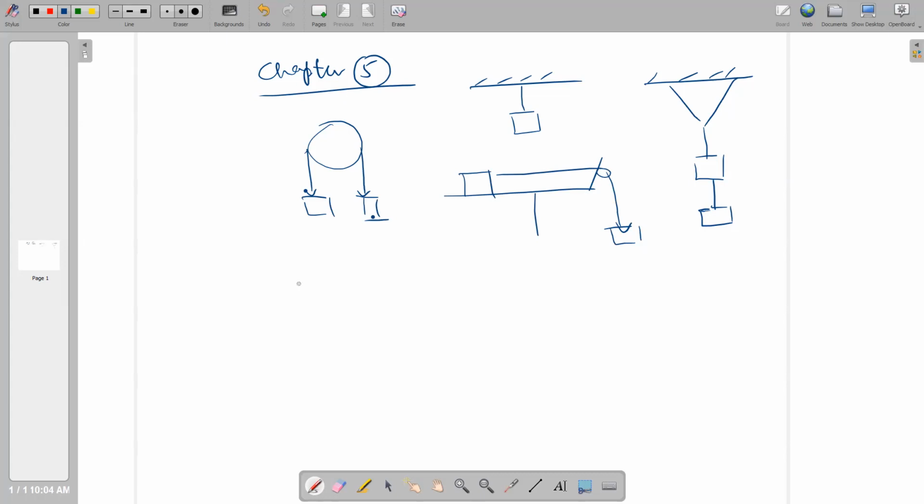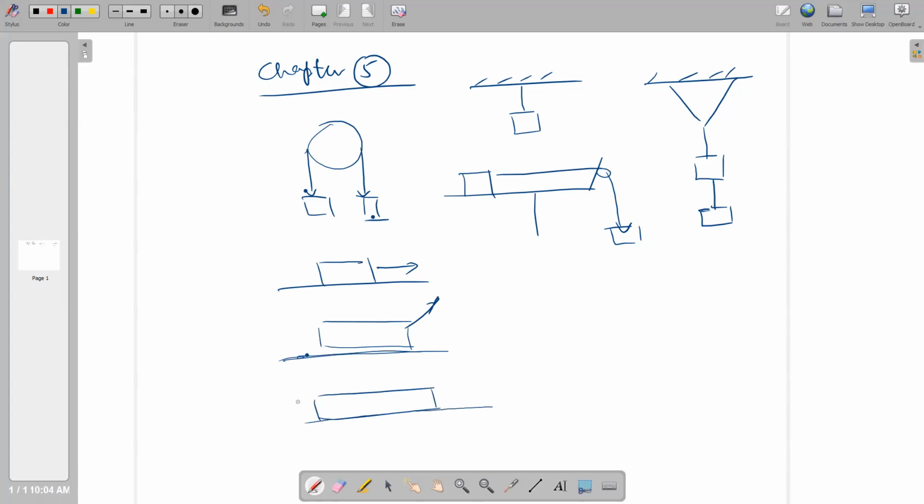Then we have discussed the situation in which the block is placed on a horizontal surface and the force is acting parallel, or the force is acting in this way, or in this way. We have discussed all these situations.